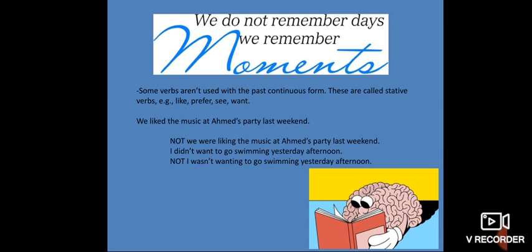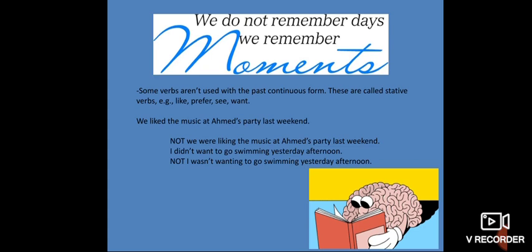Some verbs aren't used with the past continuous tense. We cannot use some verbs in the past continuous form. These are stative verbs, like see. We cannot say I was seeing, I was wanting, I was preferring, I was liking. These are stative verbs. You cannot use them in the progressive form, ing.